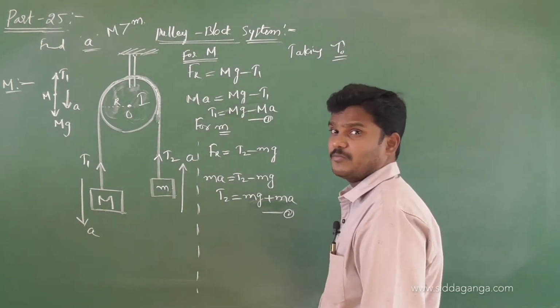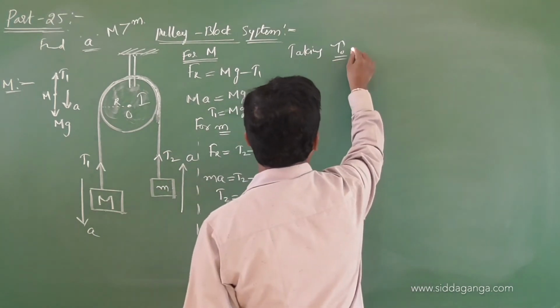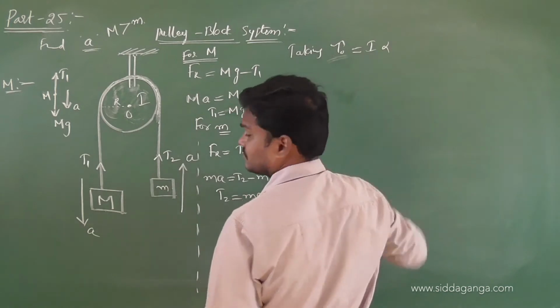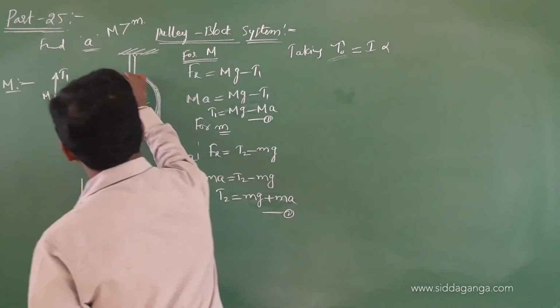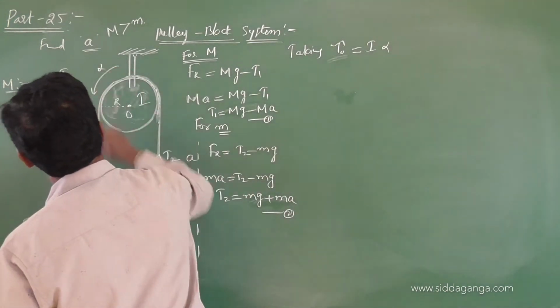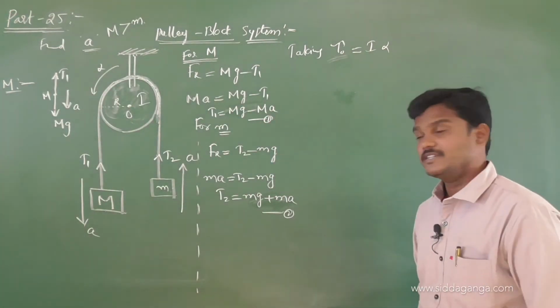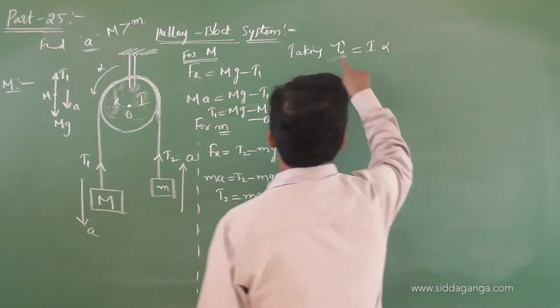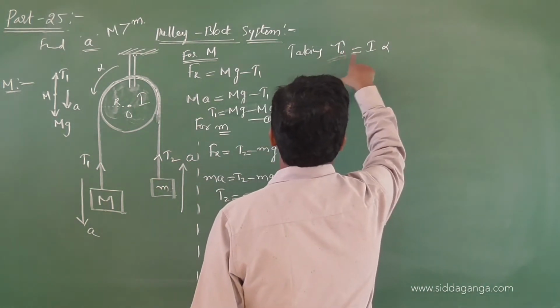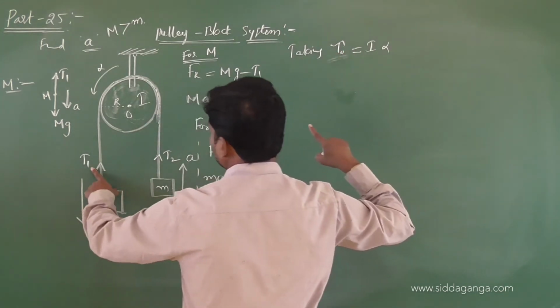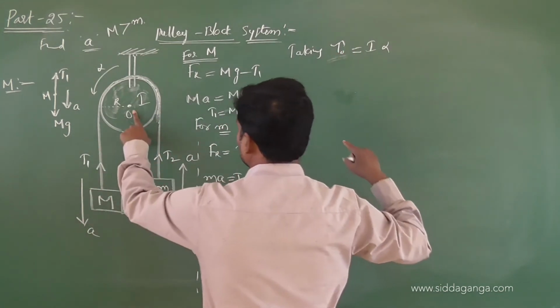If I take the torque about O, which is equivalent to I alpha. Why? Because it will rotate with an angular acceleration alpha, angular velocity omega, and theta is the angular displacement. So take torque about O as I alpha. This torque is nothing but force into distance, and this will create some torque about O.